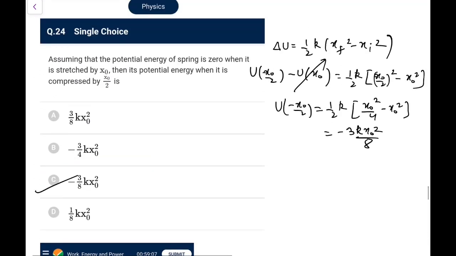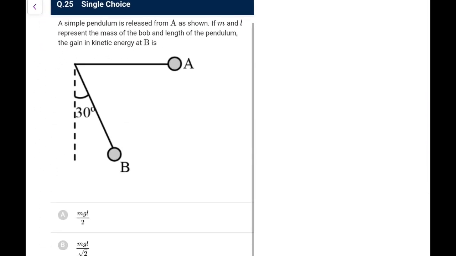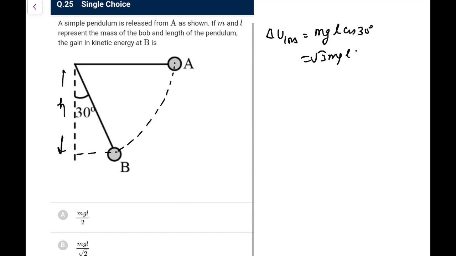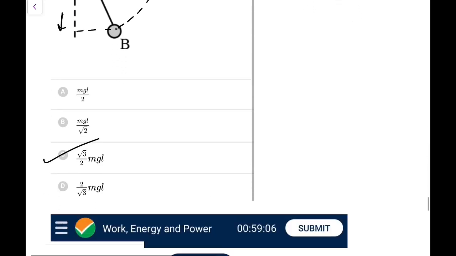Next one, always remember change in potential energy is independent of the reference and the reference value chosen. A simple pendulum is released from A as shown. If m and L represent the mass of the bob and the length of the pendulum, the gain in kinetic energy at B is, so that is the loss in the gravitational potential energy. Simply you can say, you are interested in finding only this height, so the delta U loss, that is the kinetic energy gain, would be equal to mgh, and h you can directly say is L cos 30, that is root 3 mgL by 2. So it's an easy thing, so go for option C. It just checks your basics, nothing else.